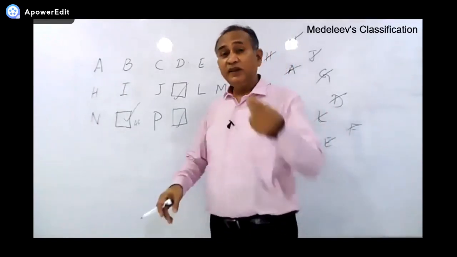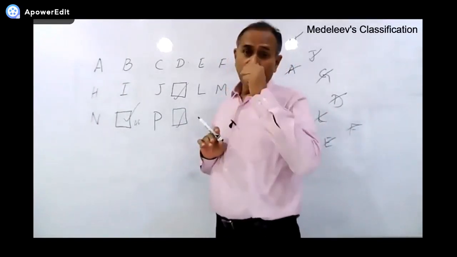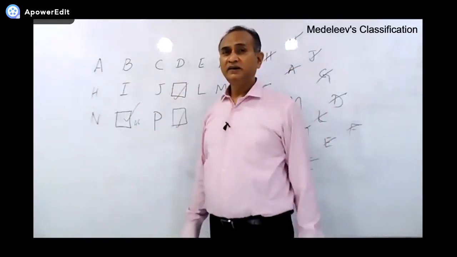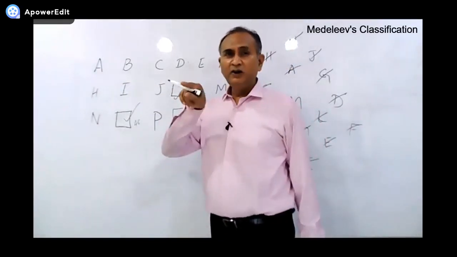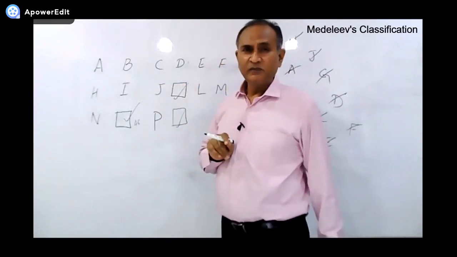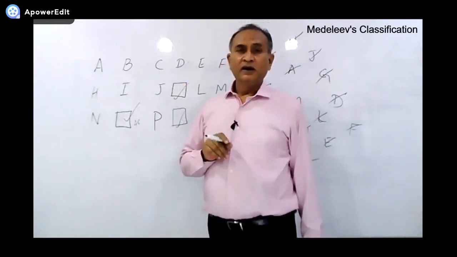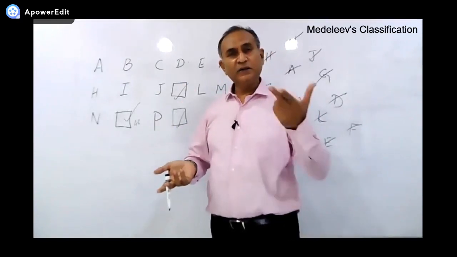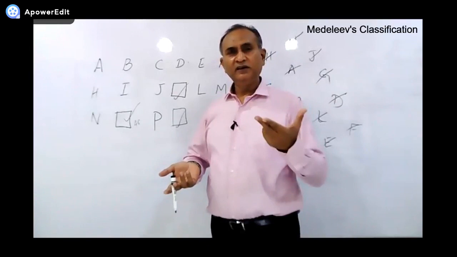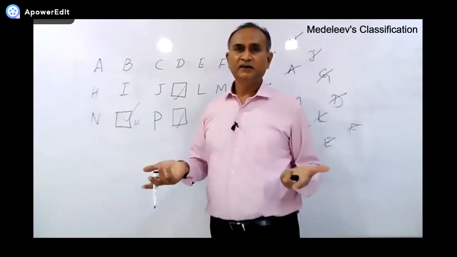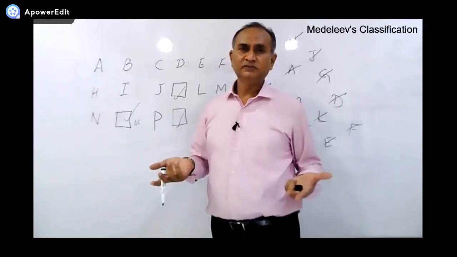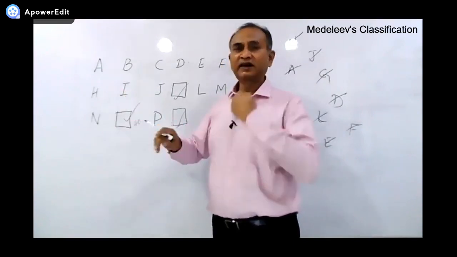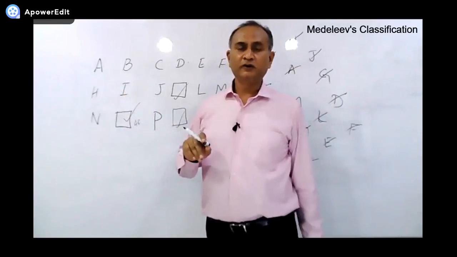One more thing. They said, you have become mad. You are working lunatically. You are not a serious person. How could it be possible? You are telling the properties of those elements which are not there. Nobody has seen them. So they trashed his periodic table and sent him to the mental hospital.